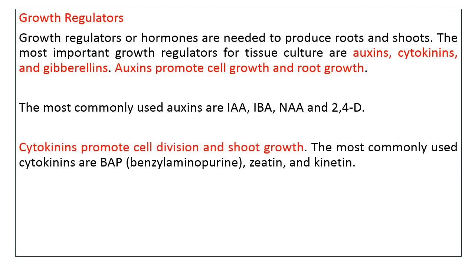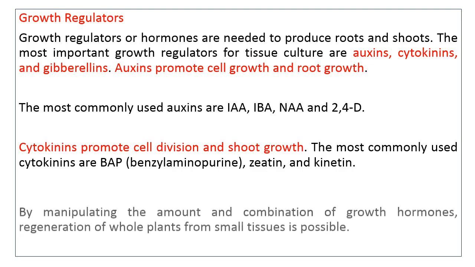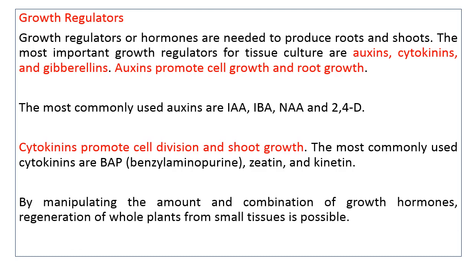Cytokinin promotes cell division and shoot growth. The most commonly used cytokinins are BAP, benzyl aminopurine, 2iP and kinetin. By manipulating the amount and combination of growth hormones, regeneration of whole plants from small tissue is possible.